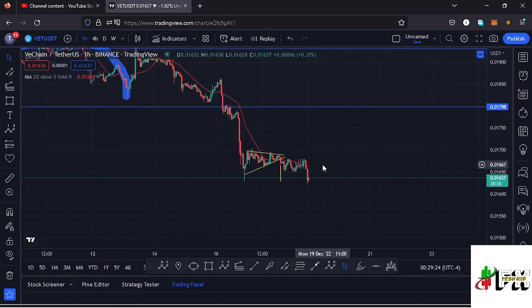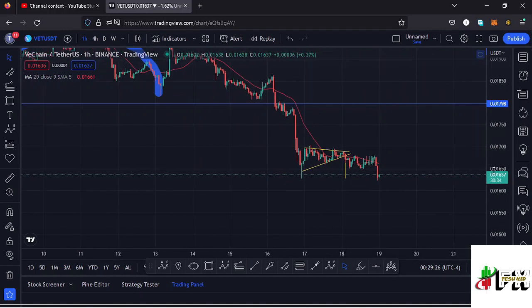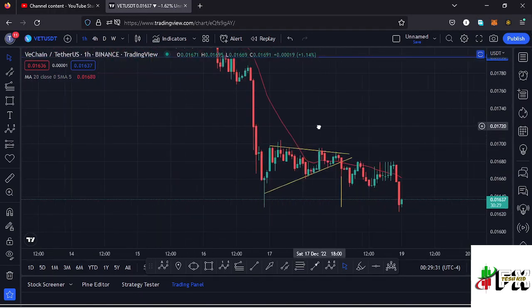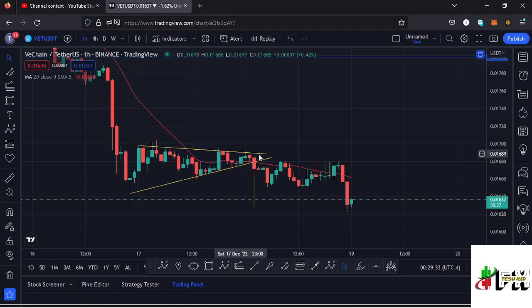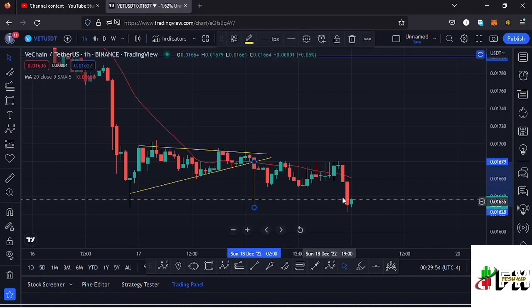And here on the 1 hour chart, after making a new low, we have another chart pattern that has been in formation, which is a triangle, and you can see it right here connecting those tops like that, and also seeing a trend line over here. And this was a chart pattern that was giving me a breakout to the lower side, having the minimum target area as the height of the triangle, and I can get that height and then place it over here where we saw the breakout, and that was giving me a minimum target area back to around the $0.01627 mark, which is a target area that we have also fully maximized, and we have continued pushing even a little bit lower.